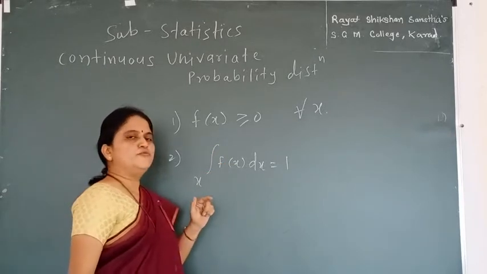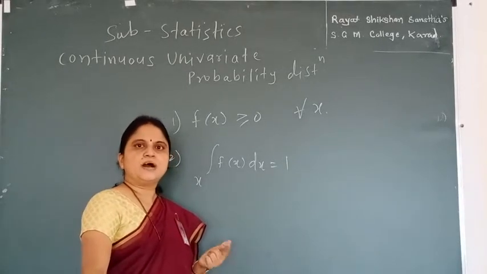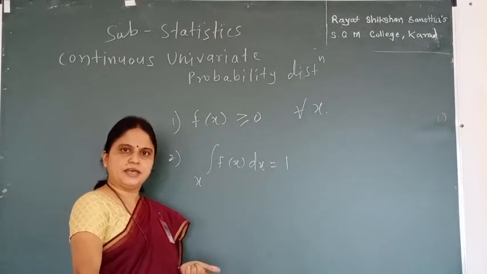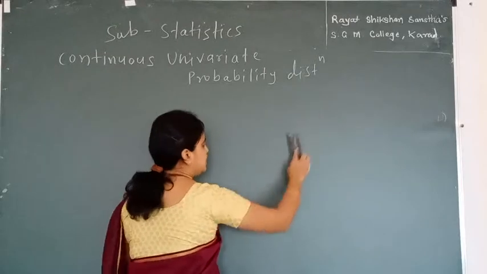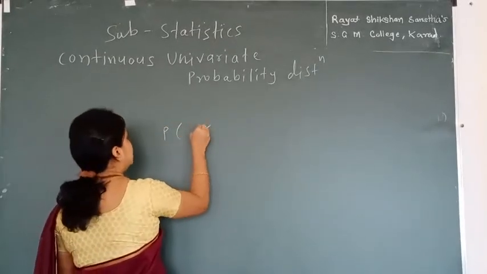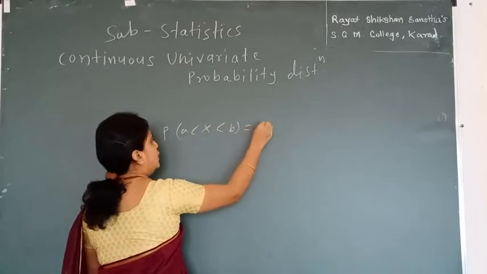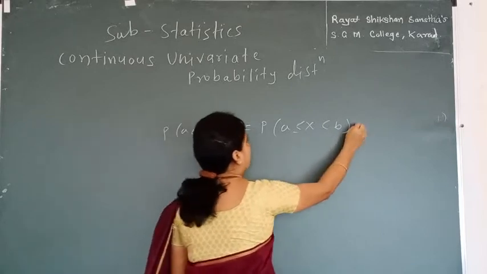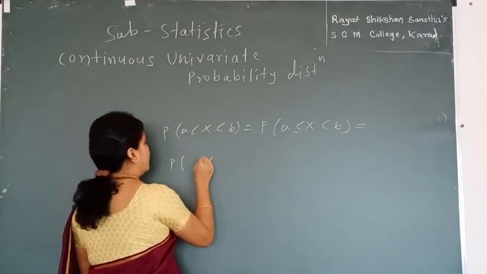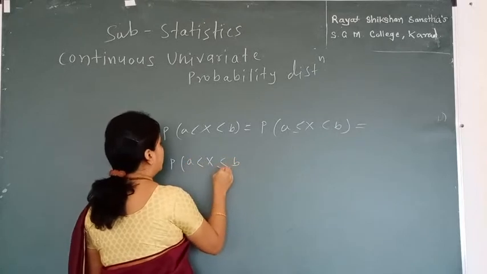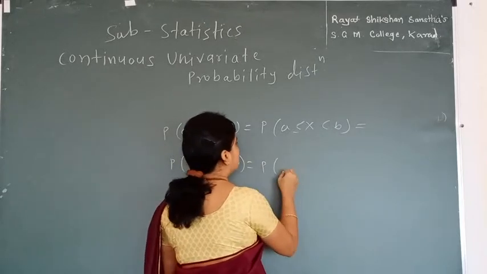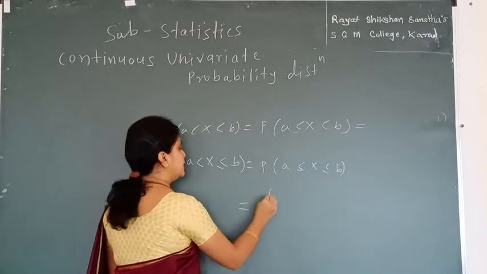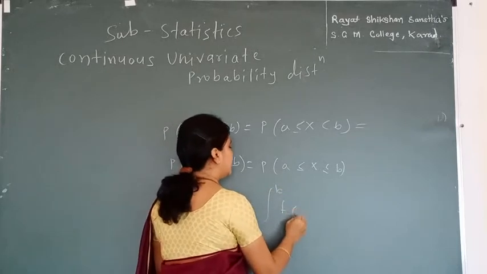Since for a continuous distribution the mass is not associated with a single value but with a range, the probability that x is in between a to b is equal to the probability that x is in between a to b including b, and so on. All these probabilities can be written as the integral from a to b of f(x) dx.